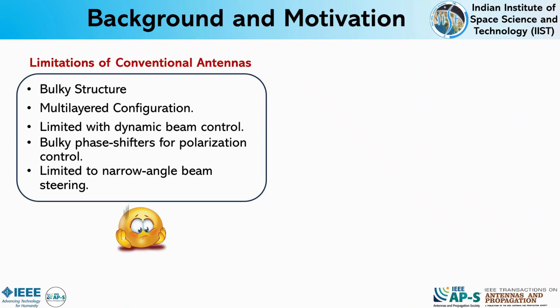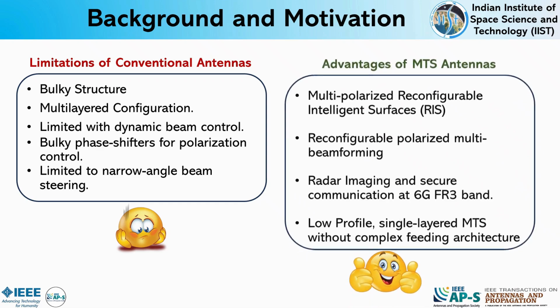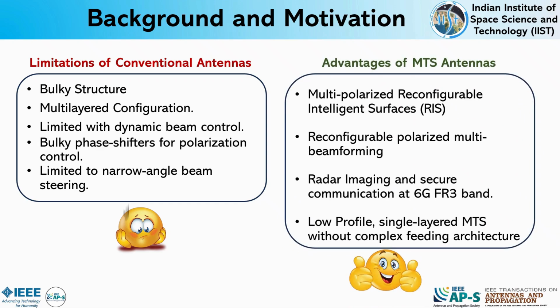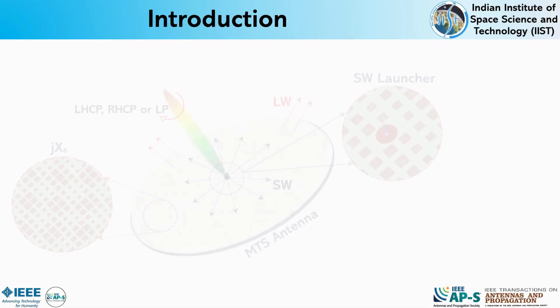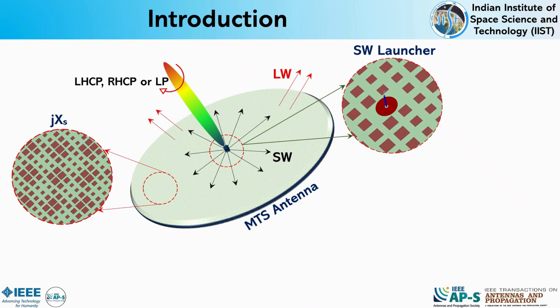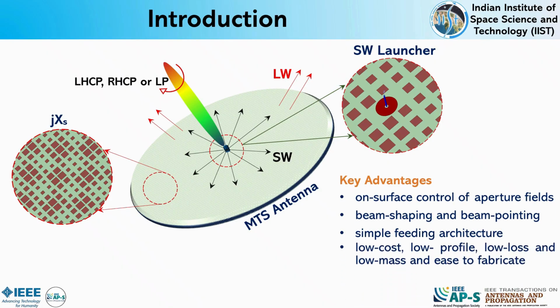Conventional phased arrays are often bulky and multi-layered, and they require more complex feeding and phase shifting networks, especially for polarization control. In contrast, modern radar, sensing, and 6G FR3 band systems demand compact, low-profile antennas capable of multi-beam and multi-polarization operation. To meet this requirement, we use a modulated metasurface antenna composed of a non-uniform arrangement of scalar unit cells synthesized using a periodic sinusoidal impedance modulation scheme. The antenna is excited by a TM mode surface wave launcher, enabling on-surface control of aperture fields with a simple and low-loss feeding architecture.